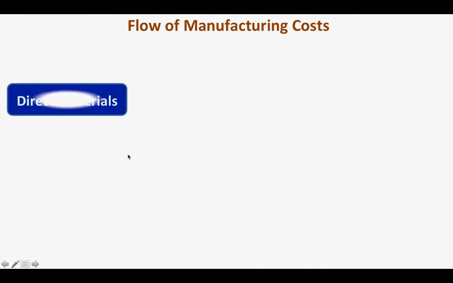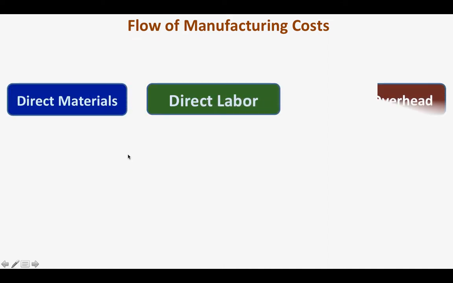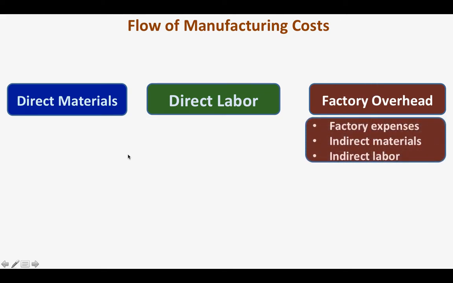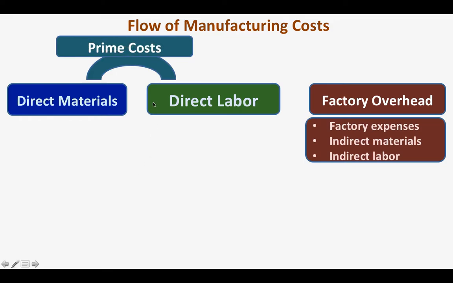The flow of manufacturing cost. These are our manufacturing costs. Okay? Under factory overhead, we have factory expenses, indirect materials, indirect labor. And class, direct materials and direct labor is what you call prime cost. Bakit? Kasi sa product, ito ang significant portion ng cost ng product.